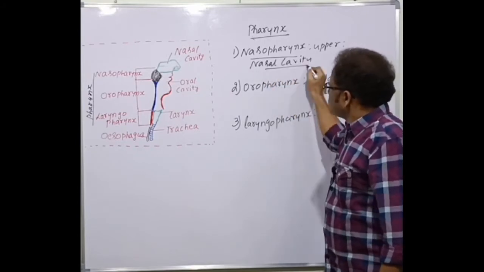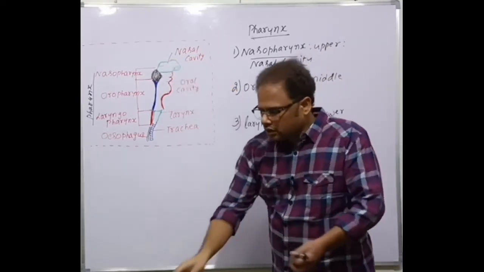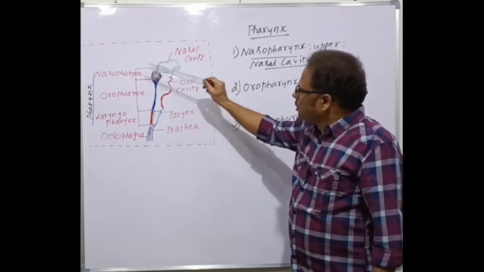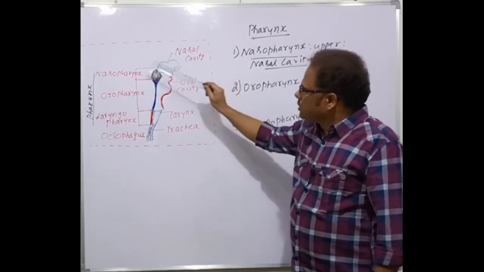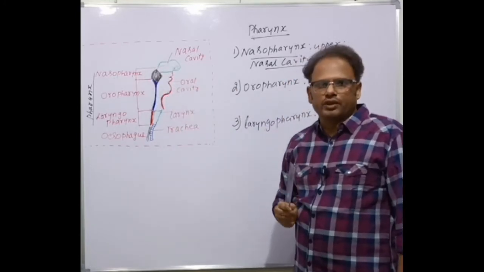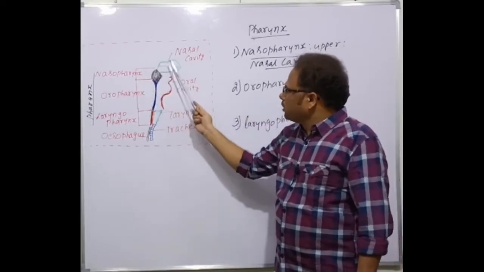The nasopharynx corresponds to the nasal cavity. See here, this structure is the nasal cavity. Naso means nose cavity. The nose cavity is the nasal cavity, and the nasopharynx corresponds to the nasal cavity.